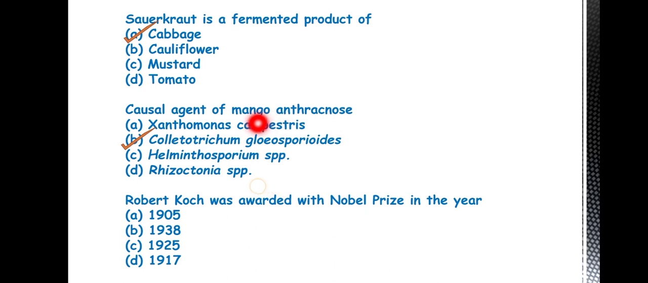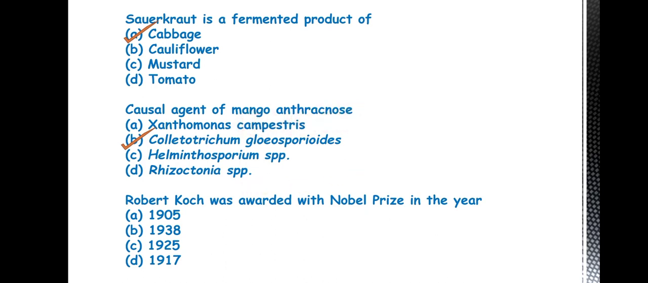Generally in field condition, two main types of symptoms occur, that is tear stain and fruit cracking, whereas in case of ripened fruit in the storage or storehouse, sunken black lesions are formed. Okay, so these are the characteristic symptoms of mango anthracnose.